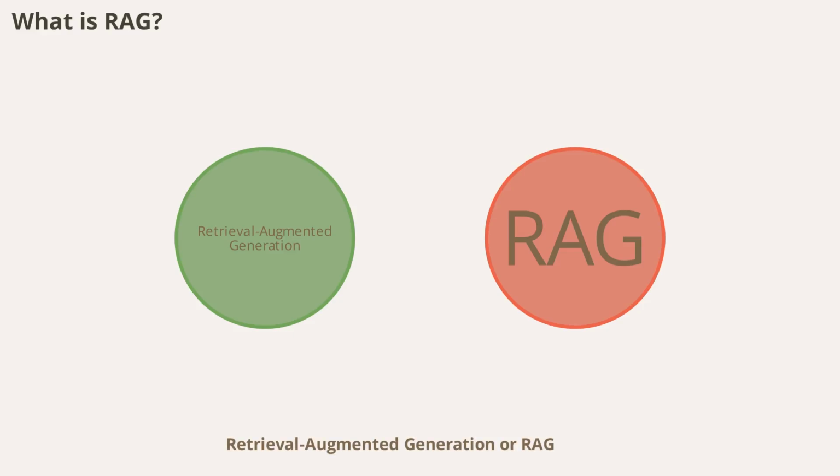Retrieval-Augmented Generation, or RAG, is an AI framework that combines information retrieval with text generation. The goal is to produce responses that are more accurate, factual, and context-aware. Here's the core idea. First, the system retrieves relevant information from knowledge sources. Next, it augments the AI's context with this information. Finally, it generates responses based on both its internal knowledge and the retrieved facts. Think of RAG as a brilliant student who knows exactly which books to consult in a library and how to weave that information into their answers.